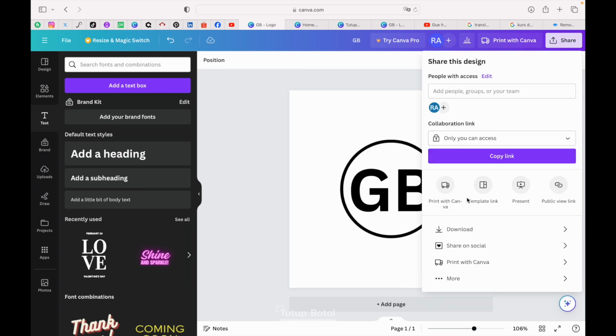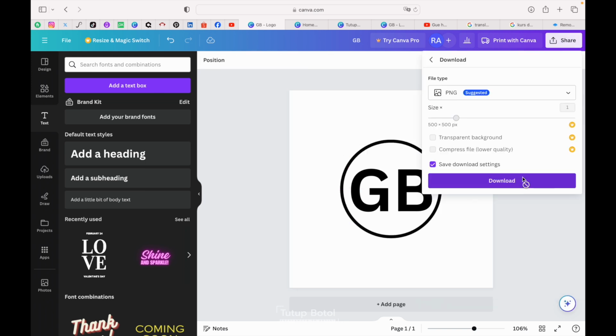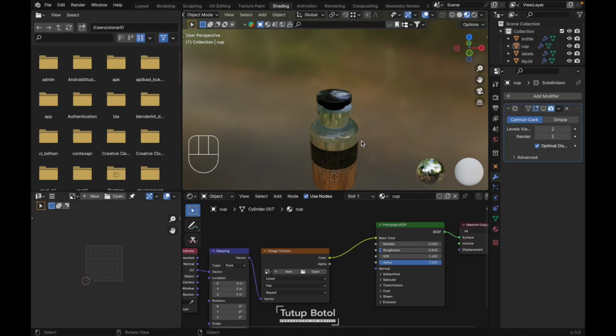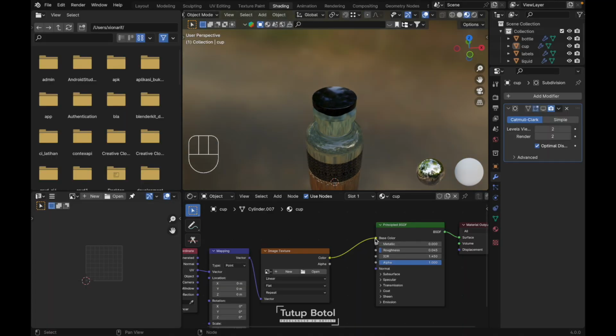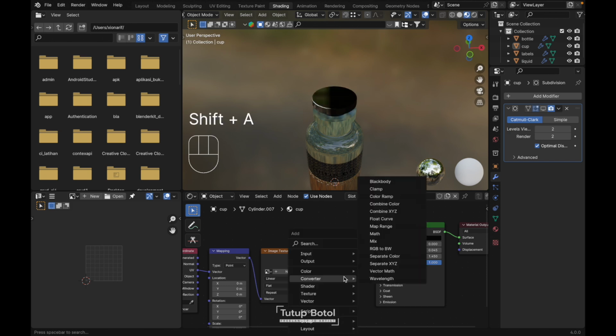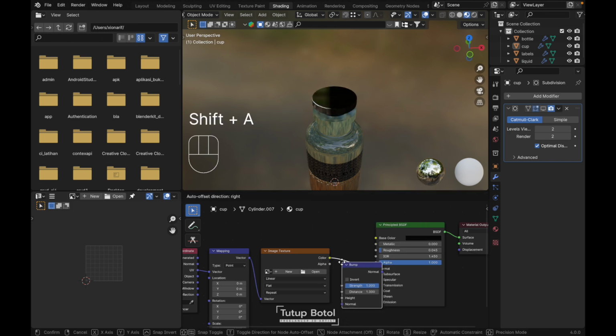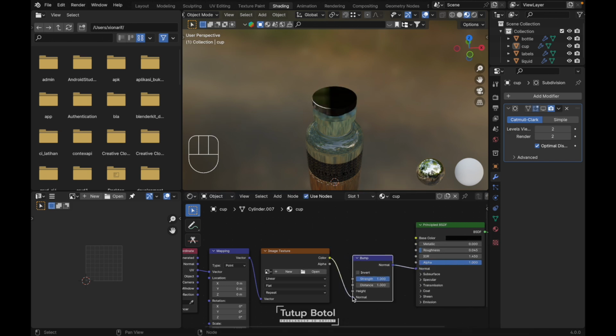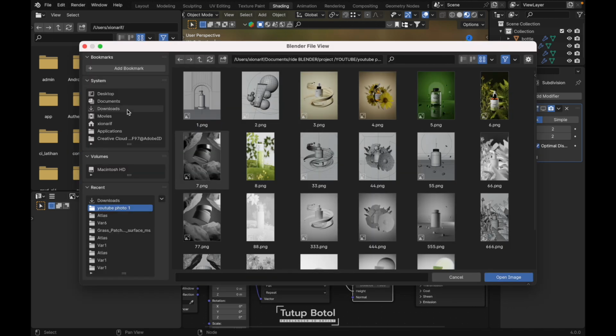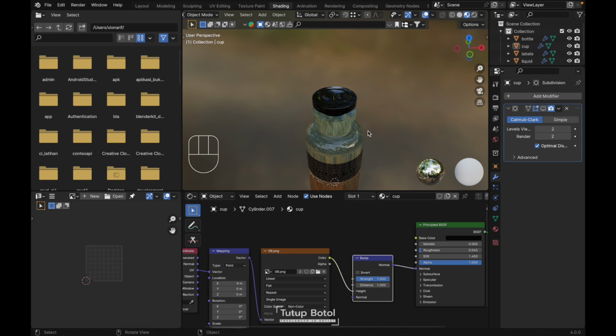Click share, download, and download. Back to our Blender, and image texture over here. Connect it to normal. Press Shift A, we need a bump node, just put it in here, and change the normal to high, and image texture node over here, just click open, and find your label, just like this.